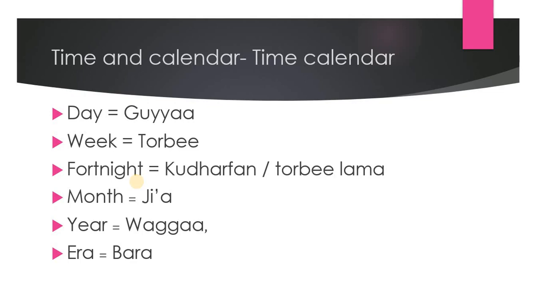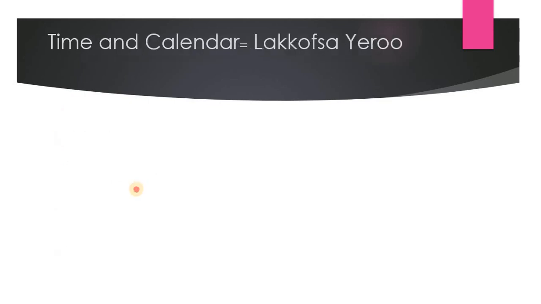Year, waggaa, era, bara. So these are the time frames.